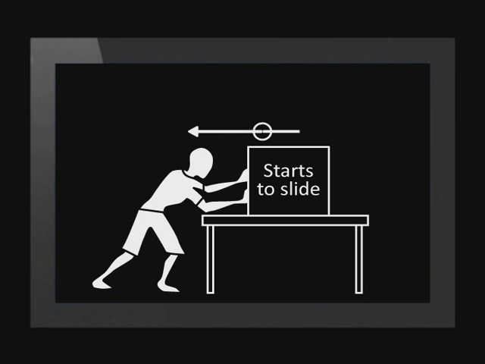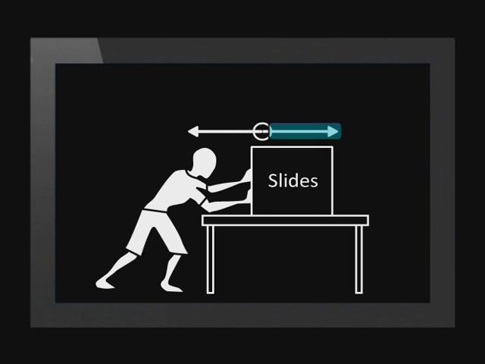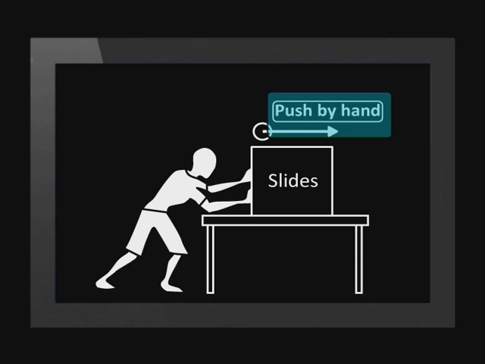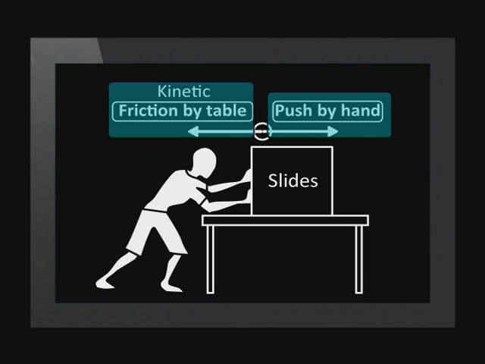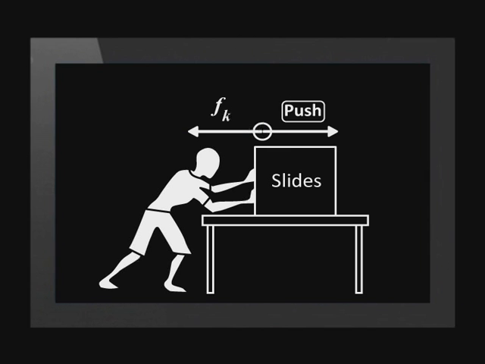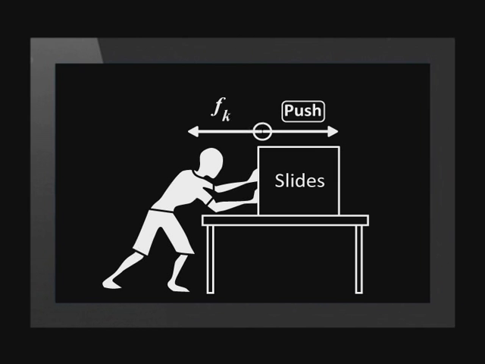Just after the box starts to slide, the man has to push less hard for the box to slide at a constant velocity. The box now moves, so the word static no longer applies. The word kinetic means moving. The table now exerts kinetic friction on the box. The force the man exerts on the box is now equal in magnitude and opposite in direction to the kinetic friction exerted by the table. We simplify these labels like this. We write Fk for kinetic friction.